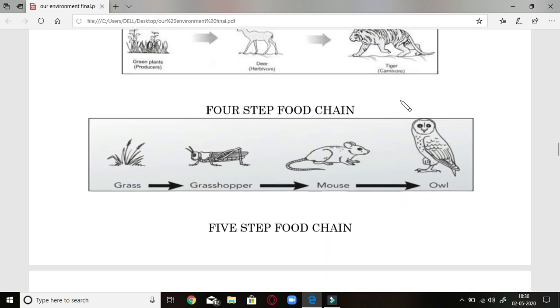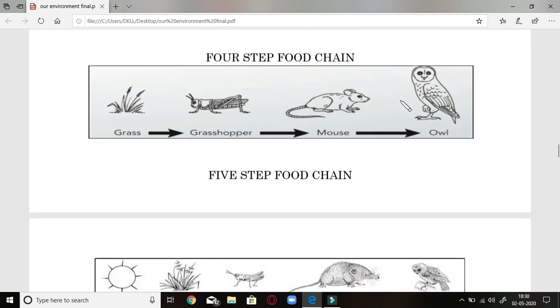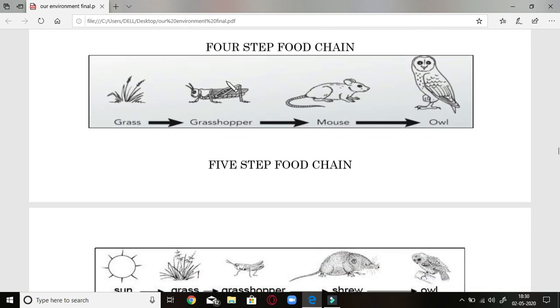A 4-step food chain involves 4 trophic levels, where the grass is eaten by a grasshopper, it is further eaten by a mouse, and the mouse is further eaten by an owl. This is a 4-step food chain. Now this is the first trophic level, or producers, the second trophic level is known as primary consumers, whereas this is the third trophic level with secondary consumers, and this is the top carnivore at the 4th trophic level.